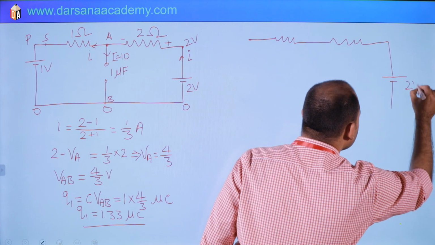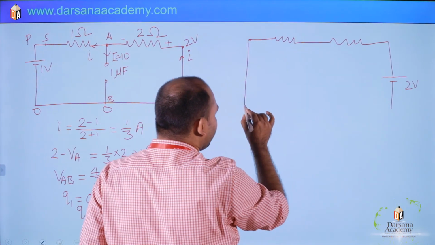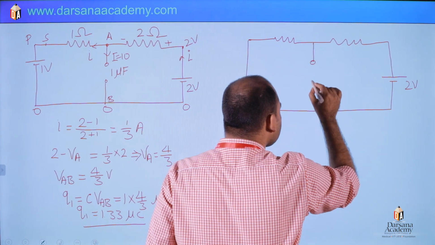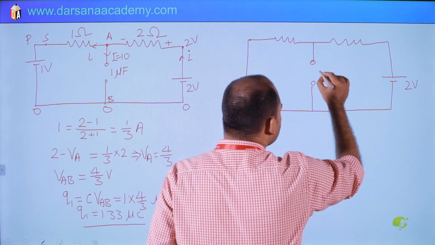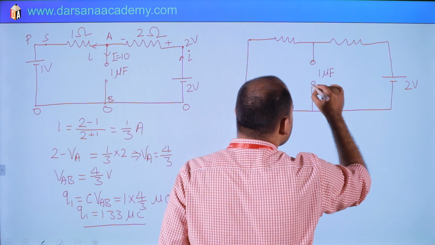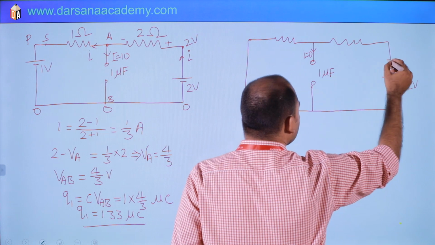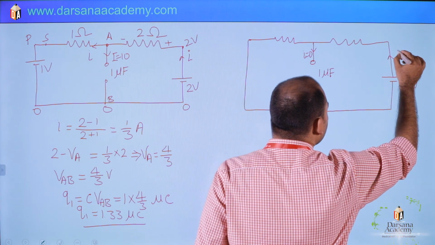This is 2 volt. Here nothing. And the capacitor is again in fully charged condition. Steady state means there is no current through this part. I is 0 here. And here let us suppose I dash.